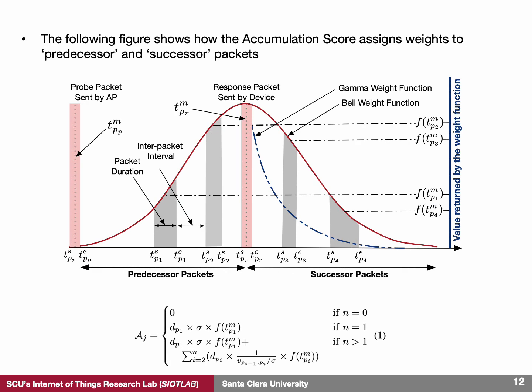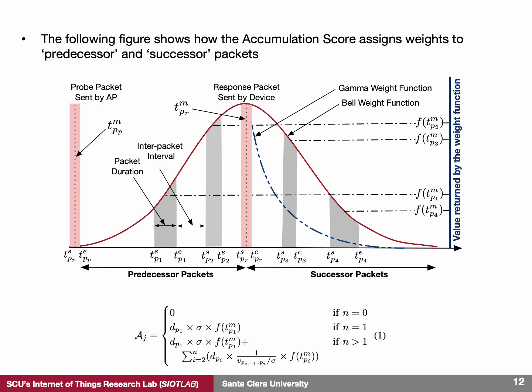In the interest of time, I won't go into the mathematical details of how exactly the accumulation score is calculated. Instead, I will focus on the basic ideas and how we model the impact of each predecessor and successor packet using the mapping method shown in this figure. To account for the impact of each predecessor or successor packet on channel utilization, we consider the relative distance or time difference of each packet from the response packet. The closer a packet is to the response packet, the greater its impact on device latency.